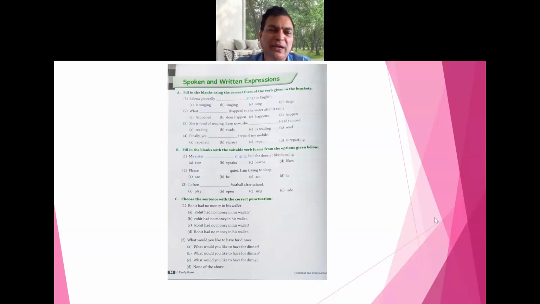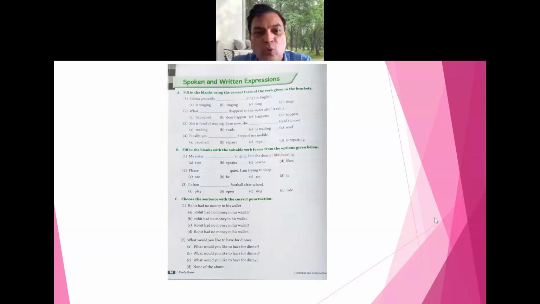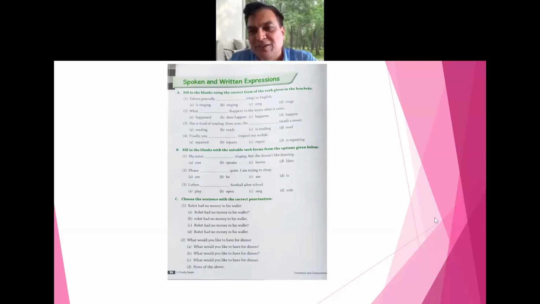Question number 2: what happens? That is C. Happens, because after it rains, that is in simple present tense. Therefore, the water happens. It will be what happens. Okay. Let's go to the next one.